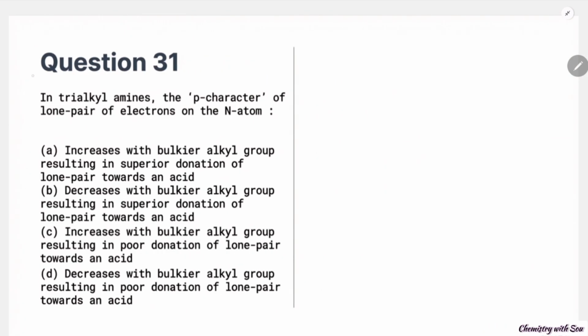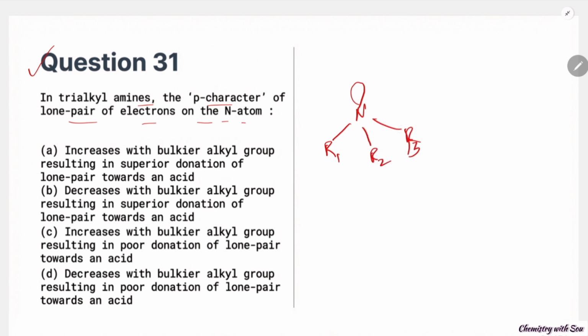In question number 31, in the trialkyl amine, the p character of the lone pair of electrons of the nitrogen atom increases with the bulk of the alkyl group. Let's understand the basic concept. Suppose this is R1, this is R2, this is R3.